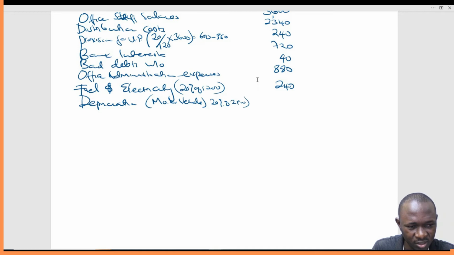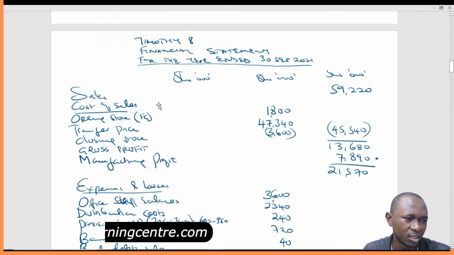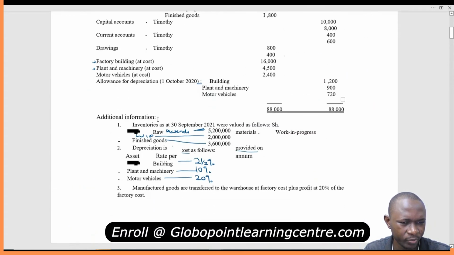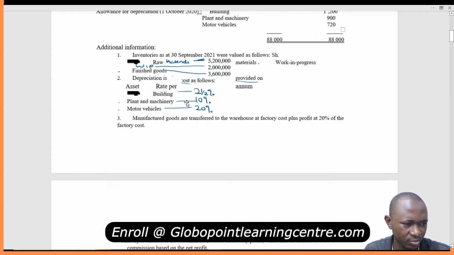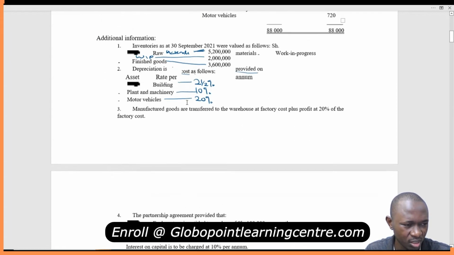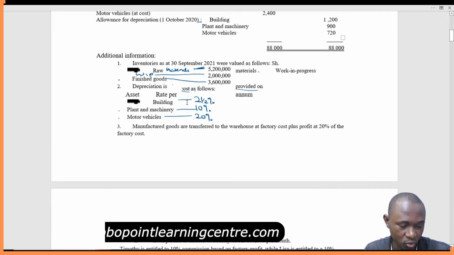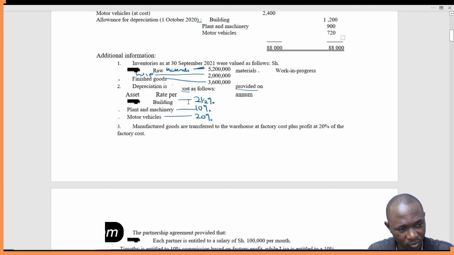This gives us 480. Good. Then we're done with that. We're interested in the depreciation for that year, so the accumulated depreciation has nothing to do with us, especially since the question has been so clear that the depreciation is on cost.